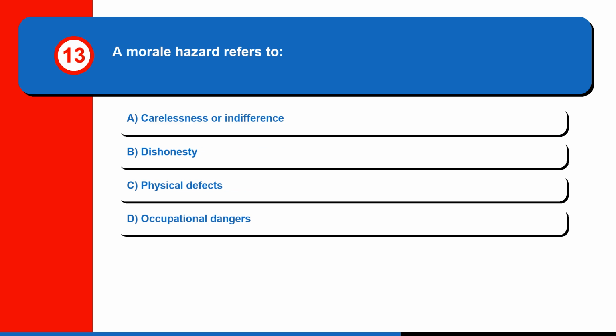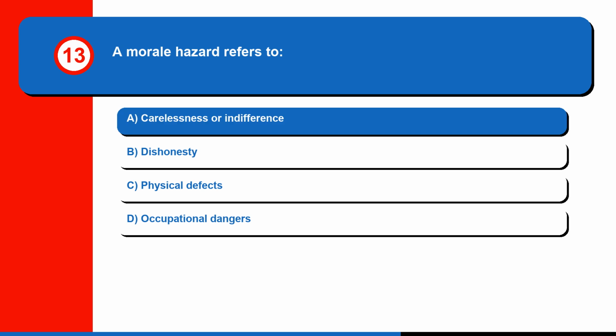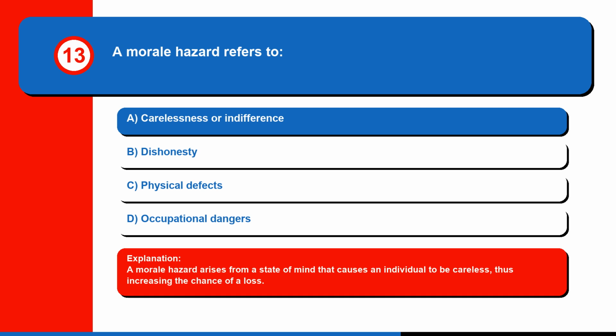Question 13. A morale hazard refers to A. carelessness or indifference, B. dishonesty, C. physical defects, or D. occupational dangers. The correct answer is A. Carelessness or indifference. A morale hazard arises from a state of mind that causes an individual to be careless, thus increasing the chance of a loss.